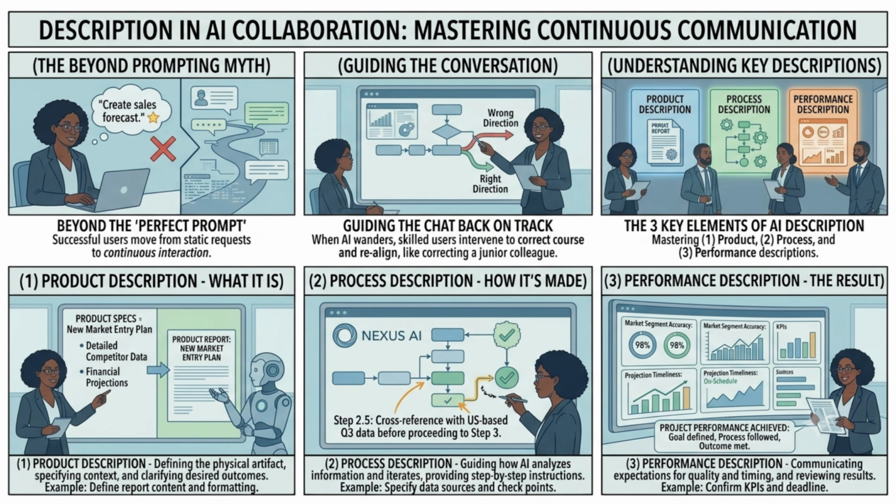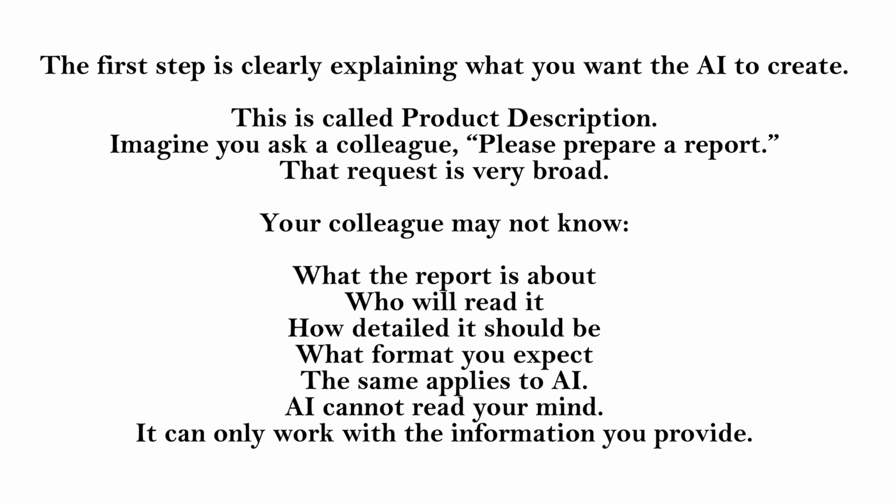To master this competency, you need to understand three key elements: product description, process description, performance description. Let's look at each of them. Part 1. Product description. The first step is clearly explaining what you want the AI to create. This is called product description.